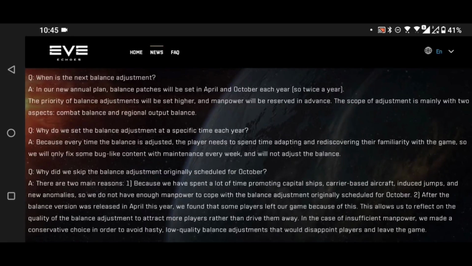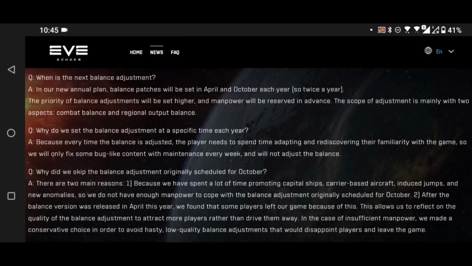You can actually modify and tweak as you go, rather than just making these big sweeping changes. Beyond this, it requires less manpower to do it this way, and most importantly, you are less likely to off-put a whole load of players because you're getting small little steps, rather than just going, oh, your overpowered ship has been nerfed back into line. You can say it's overpowered, now it's slightly overpowered, now it's in line, and people have time to adjust to these things, and to me, that's a better way of doing it. But hey, there we go.